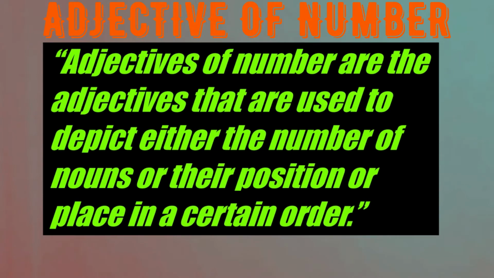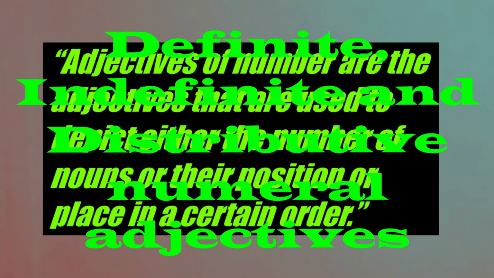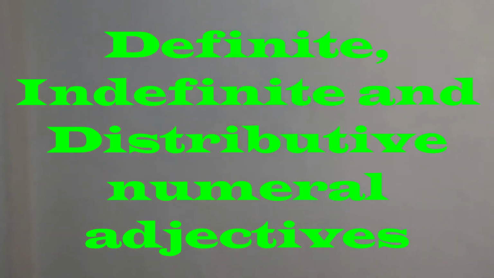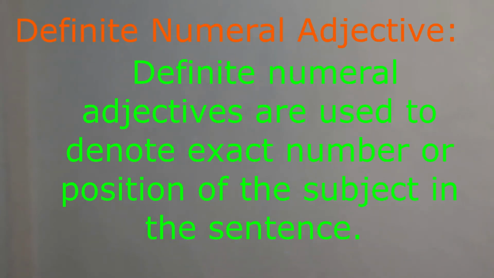Now we have the adjectives of number. Adjectives of number are the adjectives that are used to depict either the number of nouns or their position placed in a certain order. Look at here. There are three types of adjectives of number. They are definite, indefinite, and distributive numeral adjectives. Definite numeral adjectives, number one. Definite numeral adjectives are used to denote the exact number or position of the subject in the sentence.